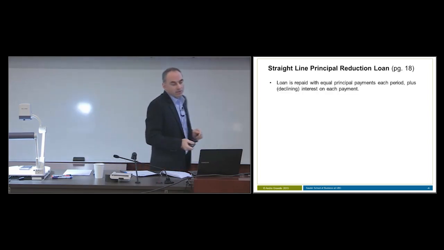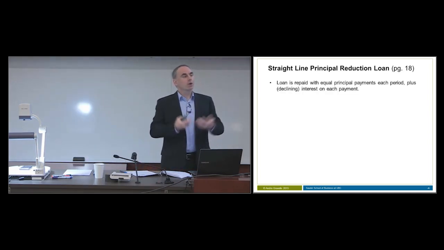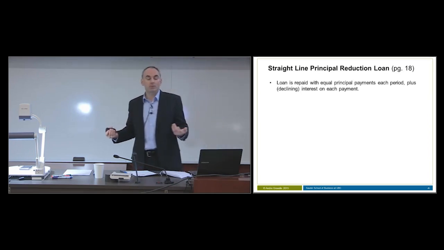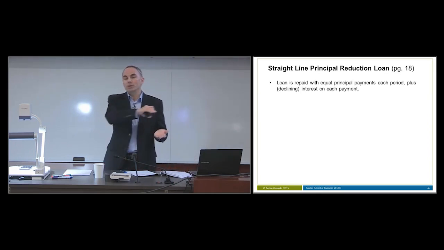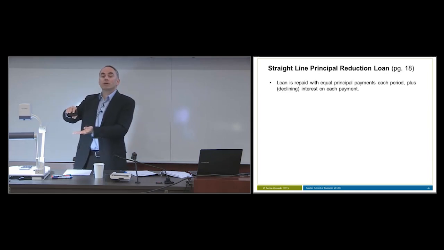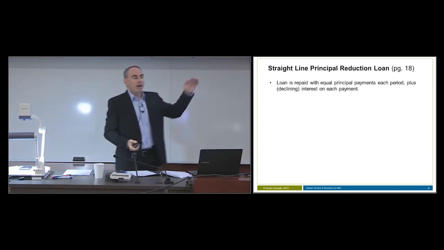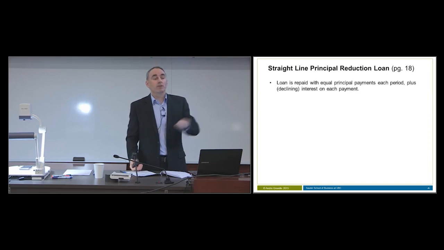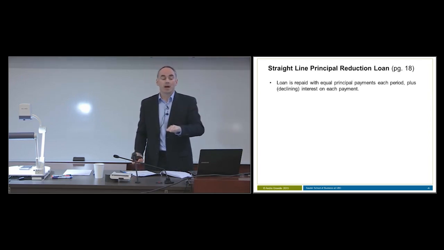So this is a loan that is repaid with equal principal payments. So the amount of principal you repay stays the same throughout the life of the loan, plus declining interest-only payments. So the amount of interest declines over time.